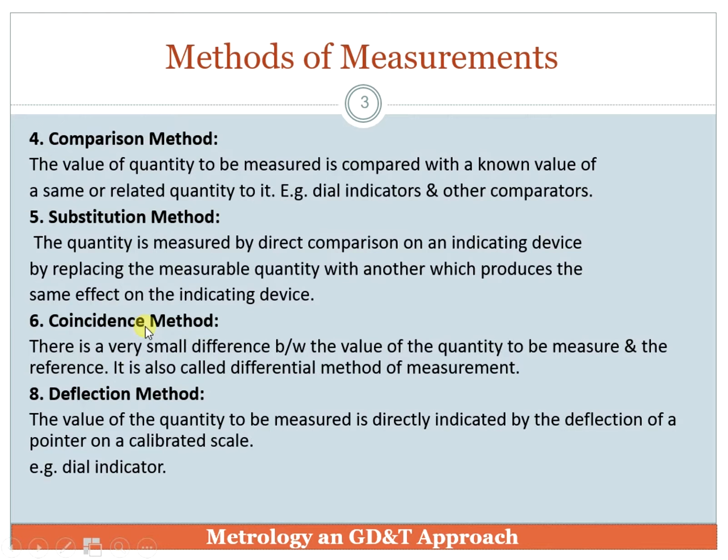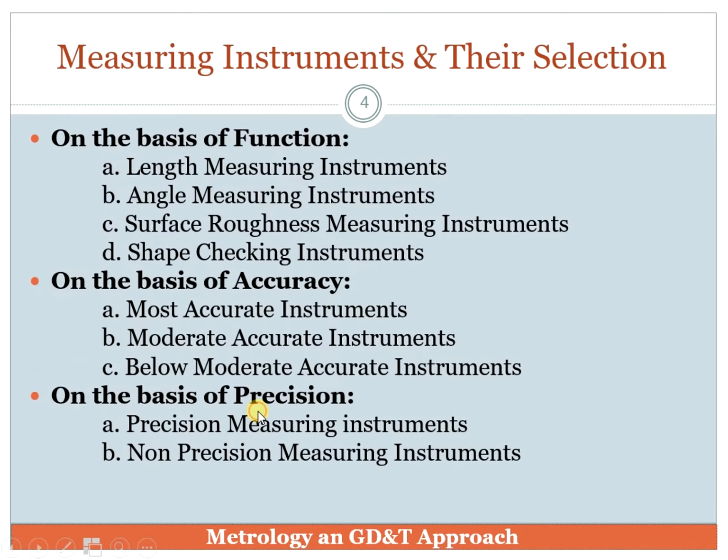Next we have the coincidence method. The coincidence method involves a very small difference between the value of the quantity to be measured and the reference. It is also called the differential method of measurement. That means we can use a slider or the indicator method. Next we have the deflection method, in which we use a pointer for indication purposes. So we have a pressure gauge with a needle or a dial indicator. These are examples of the deflection method.